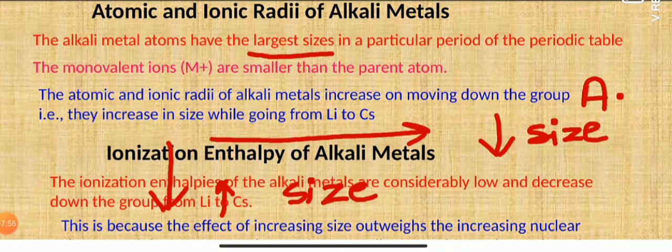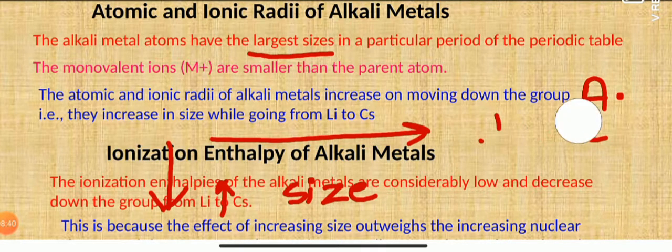Now why is there a decrease in atomic size as you move from left to right? That is because there is subsequent addition of nuclear charge, but the entering electron goes into the same shell. As a result, nuclear charge increases while the distance stays the same, so the atomic size reduces from left to right. That is the reason alkali metals have the largest size in a particular period. Similarly, as you move from lithium to cesium, the atomic size increases because of the increase in the number of shells.